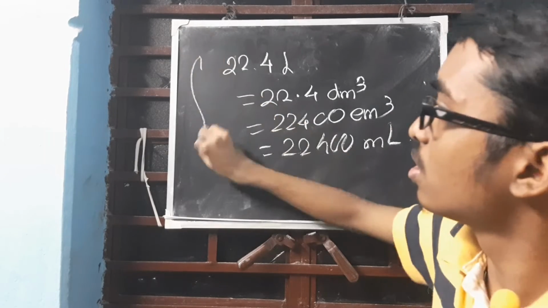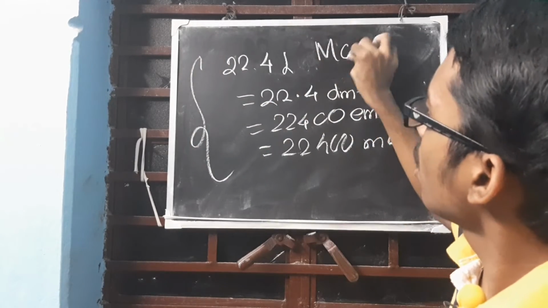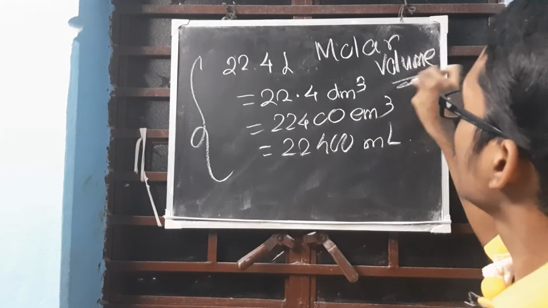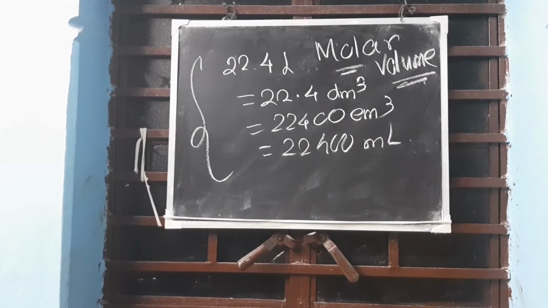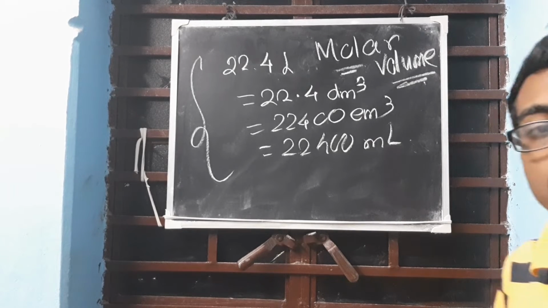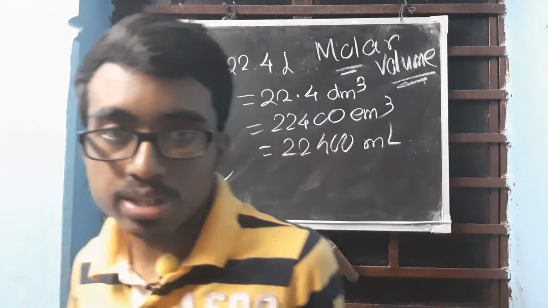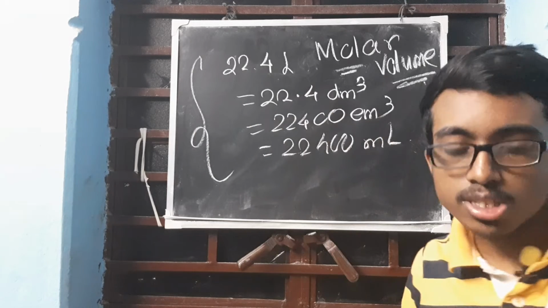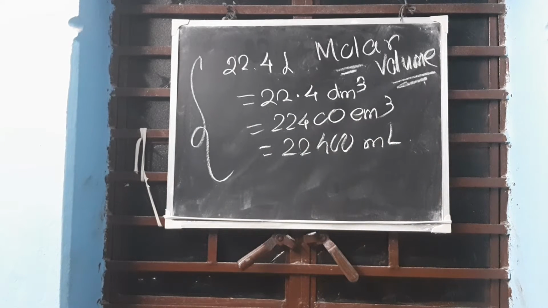So all this is called molar volume. Using this, you will apply the unitary method when doing the sums. 1 mole of any gas given in the question will be occupying the same volume at STP. What is the volume? 22.4 liter. Clear? Understood? You have to remember these values because they will not be provided in the question.